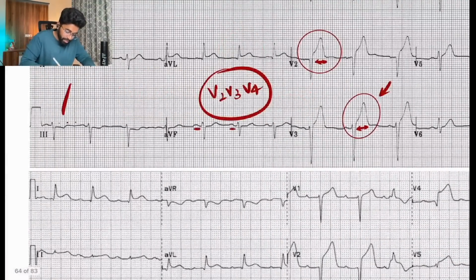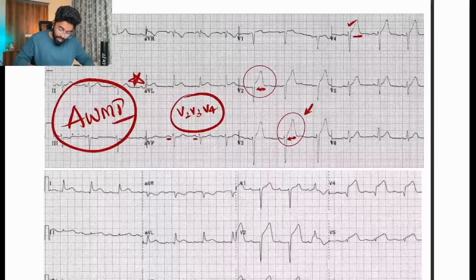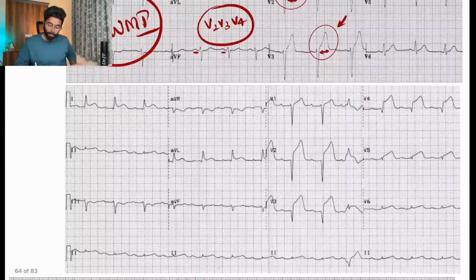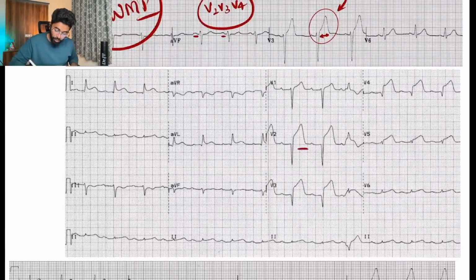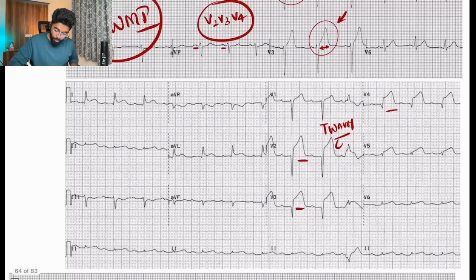We can clearly say this is an anterior wall MI, and the patient is having ST elevation with tall broad T waves. Even in these V2, V3, V4, we have tall T waves with ST elevation.